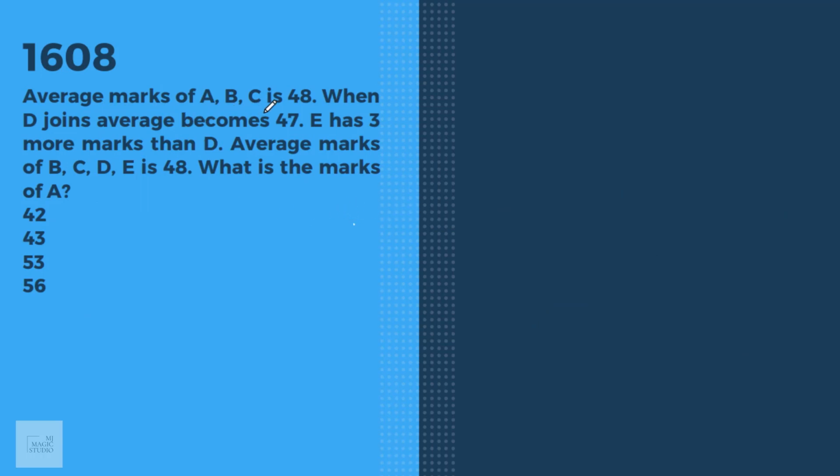The average marks of A, B, C is 48. Can I say A plus B plus C is 48 into 3, that is 144. When D joins, the average becomes 47. That means A plus B plus C plus D is 47 into 4, that would be 188. That means if I subtract these two, I'll get the value of D. D is 188 minus 144.